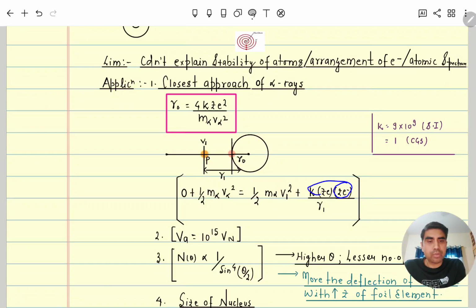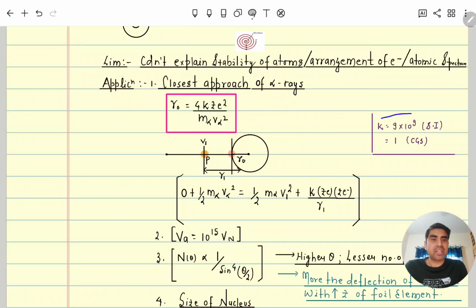So from this formula, r naught is equal to 4kze square divided by m alpha v alpha square.